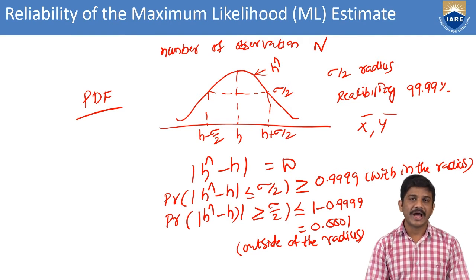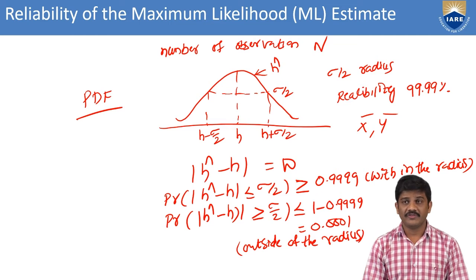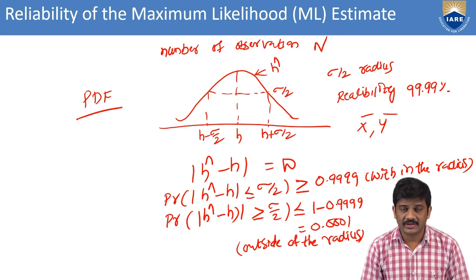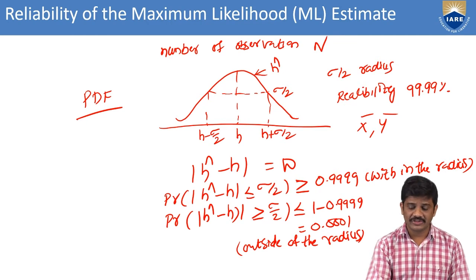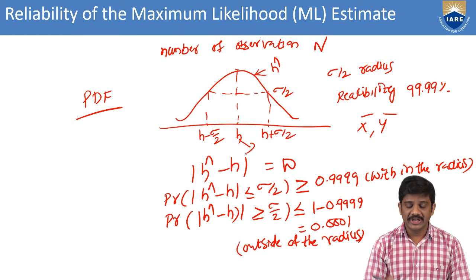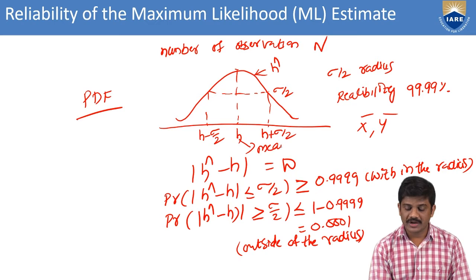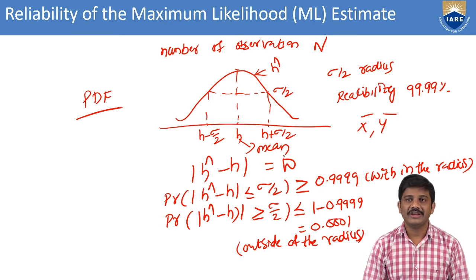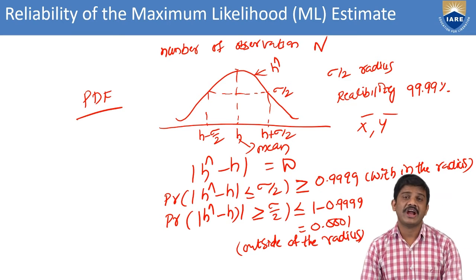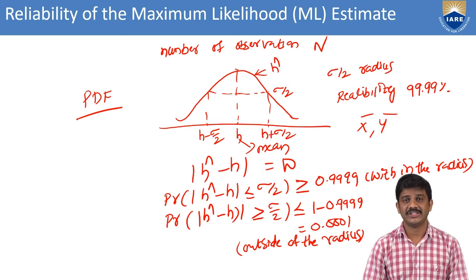Okay, here I consider the PDF, the probability density function, the distribution of the function. We are considering the parameters, and also we have taken the variance. Here sigma by 2 is the radius. In this one, the median value is our mean. Here we have taken the outside of the radius and within the radius, where the radius is sigma by 2. For that we have the probability, that certainty, of 99.9%.